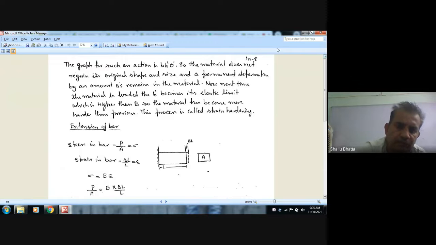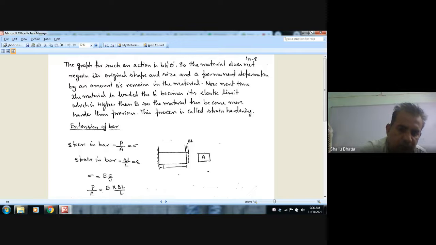Next is extension of bar. If we apply a load on a material and it deforms by del L, then stress is P by A, load by area, and strain is del L by L, that is epsilon, and sigma is E epsilon.